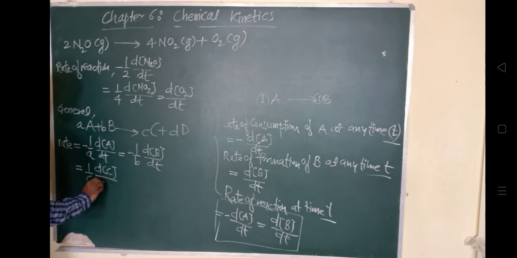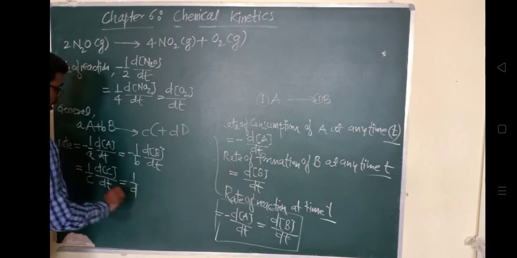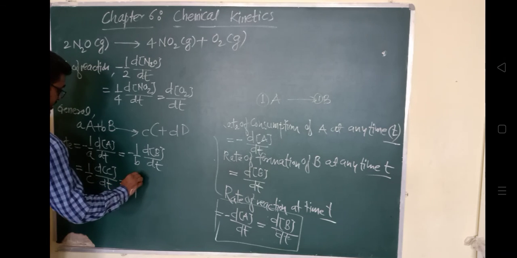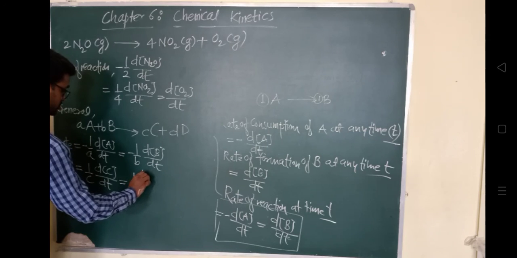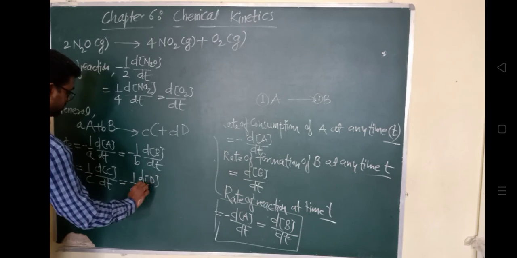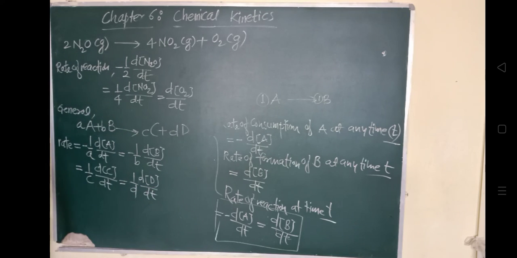So in this way the rate of a chemical reaction is written. I hope you now understand how to write the rate of a reaction.